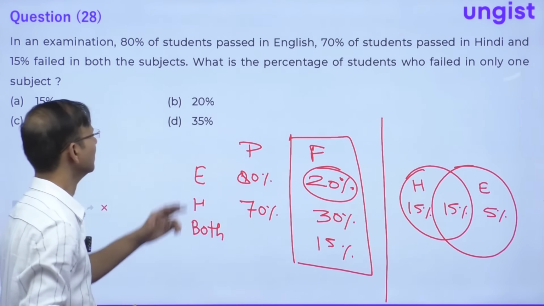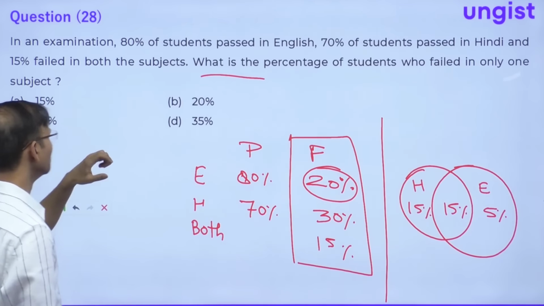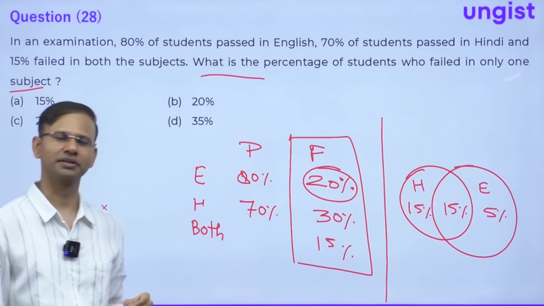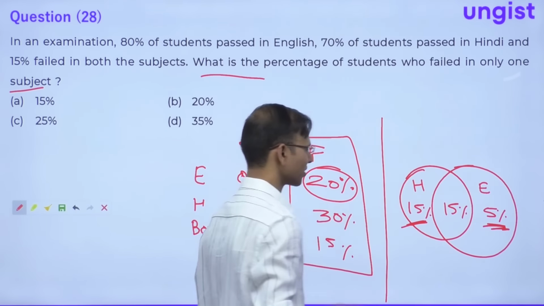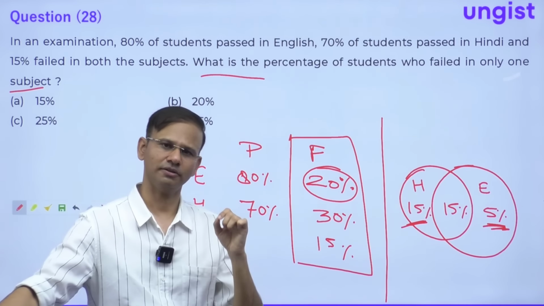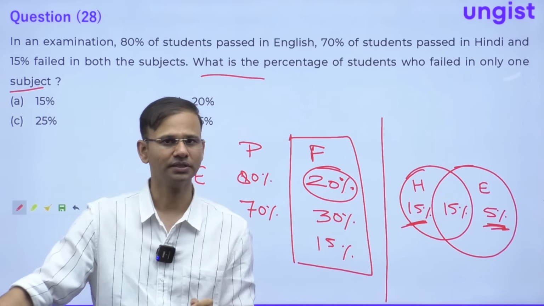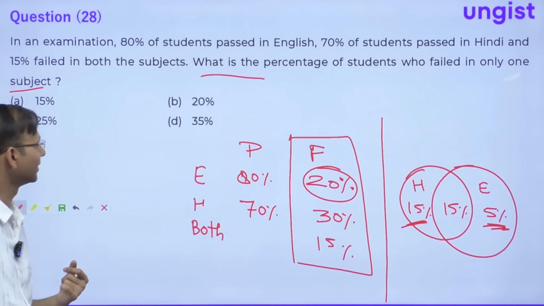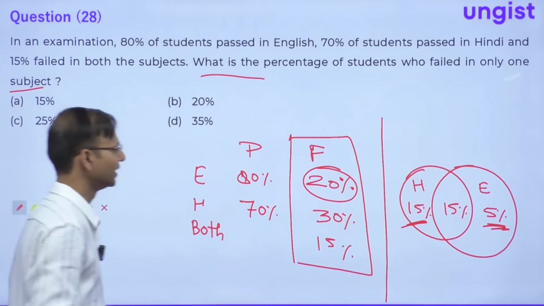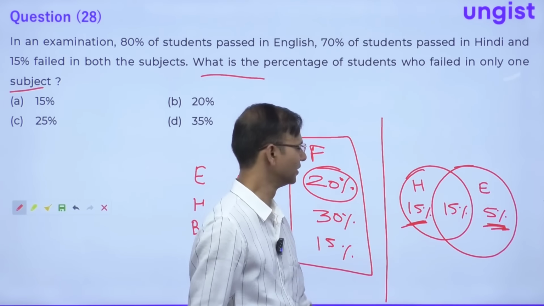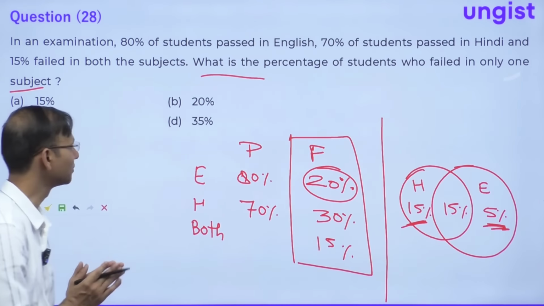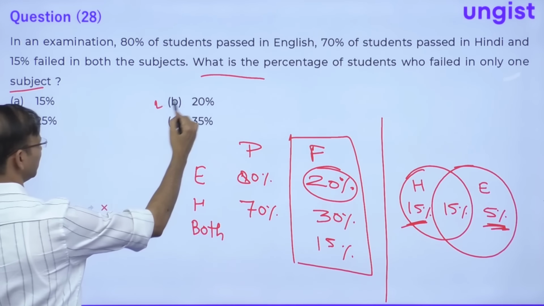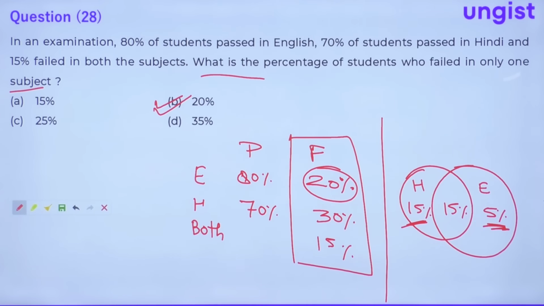So the question is saying, find the percentage of the students who failed only in one subject, guys. Only in one subject. It means these students, 15% and 5%. Why? Because the students who failed in Hindi only must have passed in English, right? And the students who failed in English only must have passed in Hindi, right? So 15% and 5% are the students who failed only in one subject. So this is 20%, right? B option is the correct choice. All right? Okay. Now let's move to the next question.